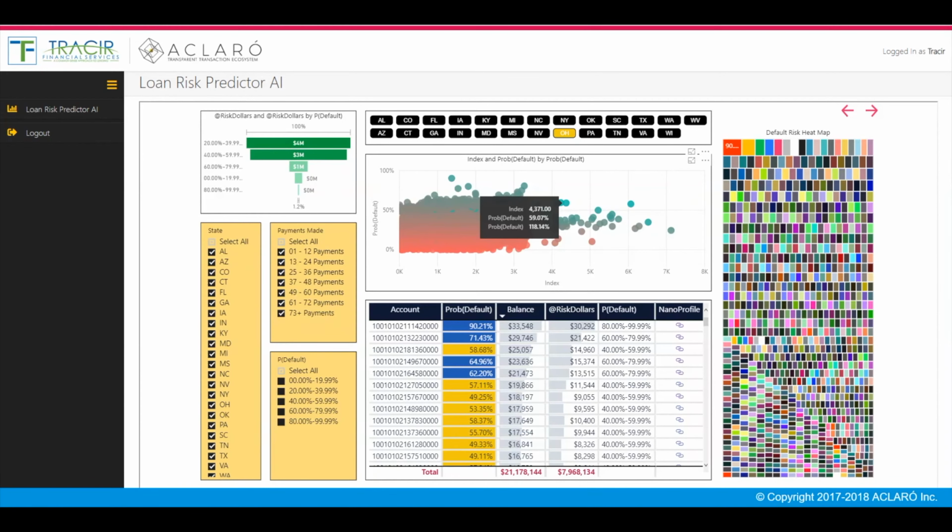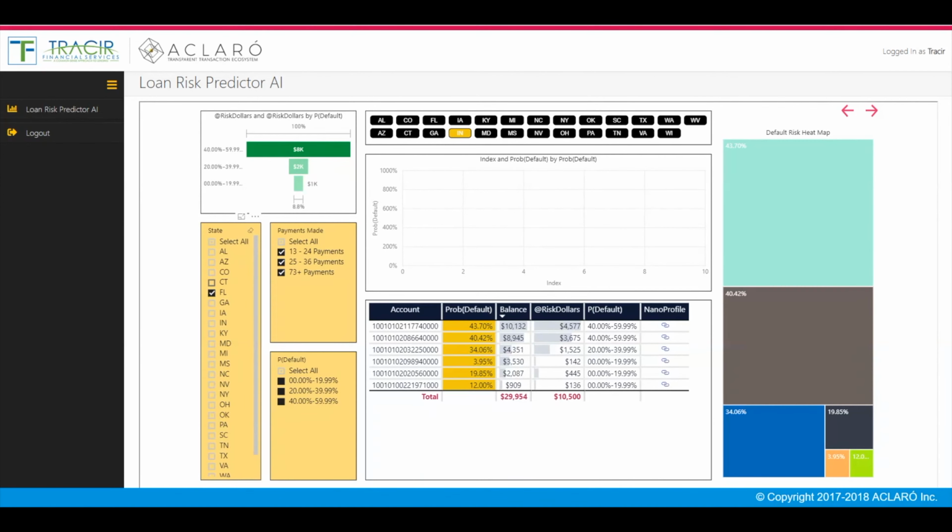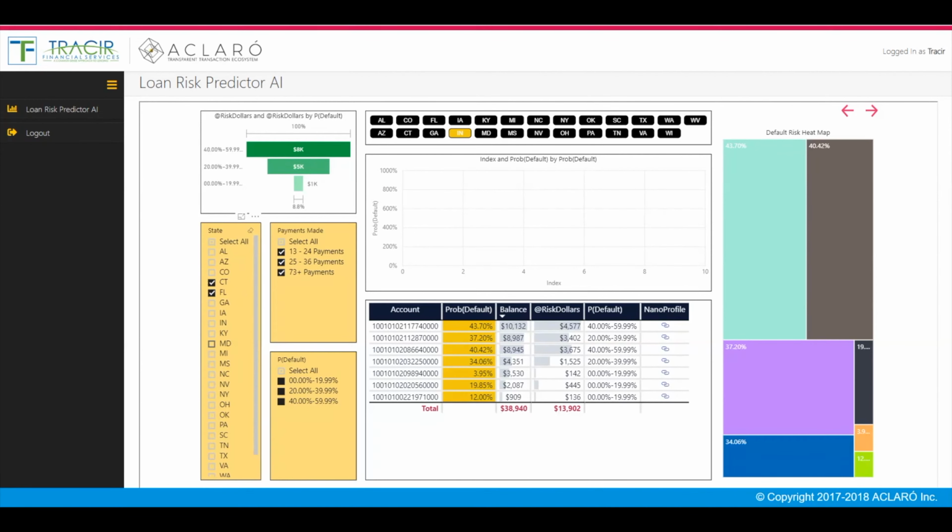By selecting a state, the graph reacts to your choices. We can see the heat map of risk change according to the filter selected, and here you get a view of where your hot risk is. You can also navigate on your list of loans selected by your choices. The system is highly interactive, allowing you to discover and study trends that are important to you.